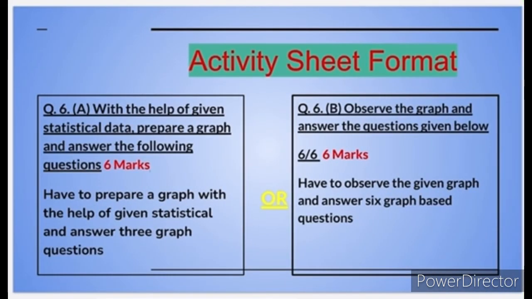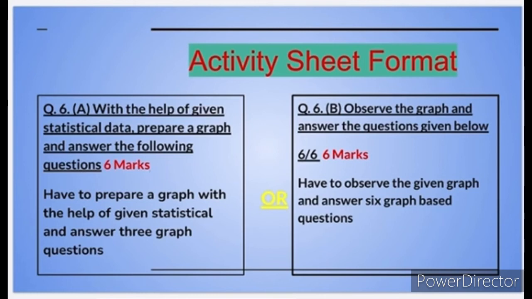So next one is question number 6. Again it has question number 6a and 6b. There are 2 sub questions given, but here you have to attempt any 1 question. That means question 6a is optional with question 6b, and question 6b is optional with question 6a. Among both, you just need to attempt any 1. So let's see question number 6a.